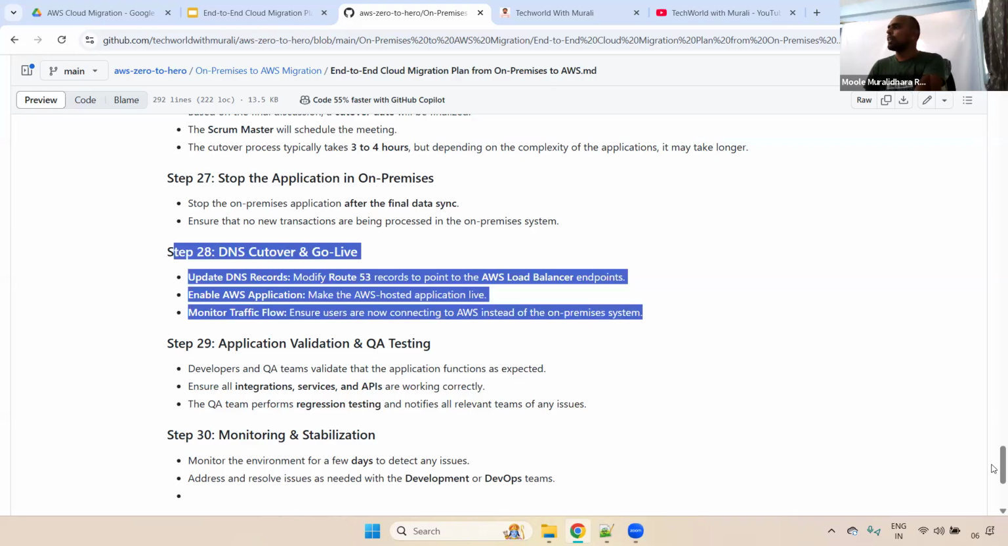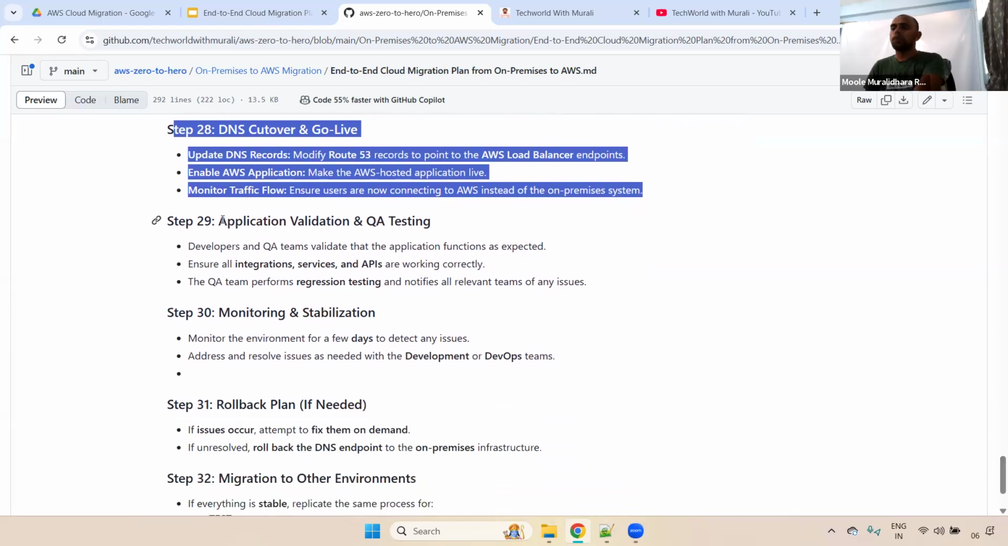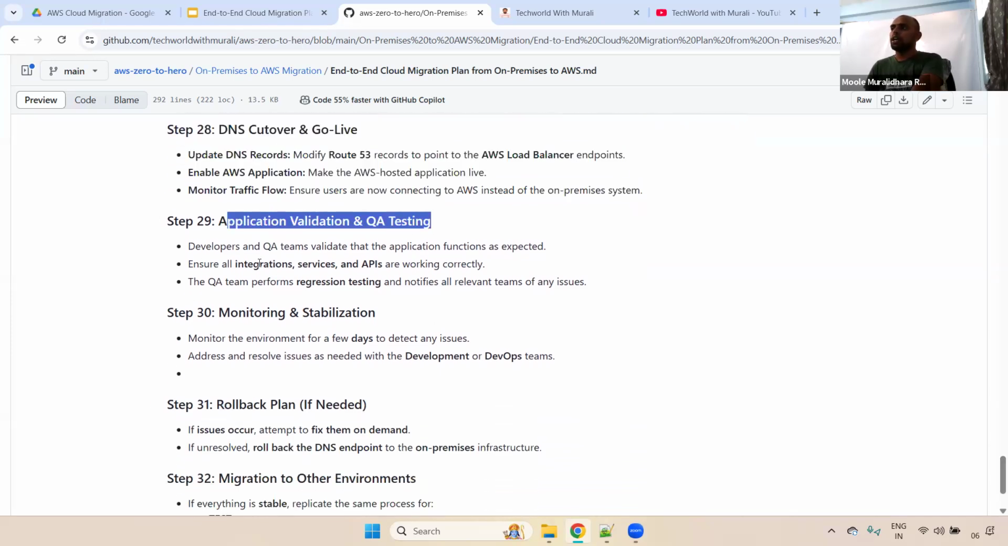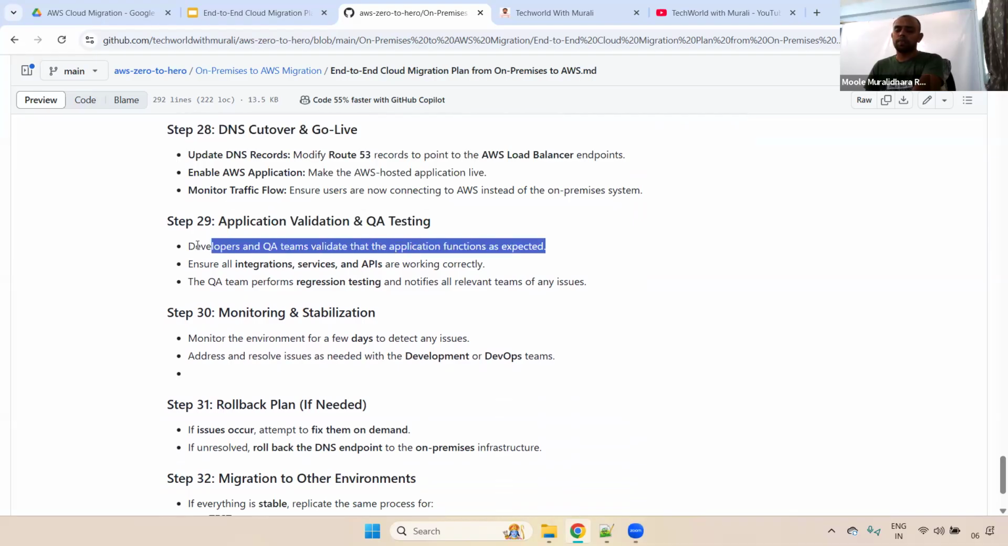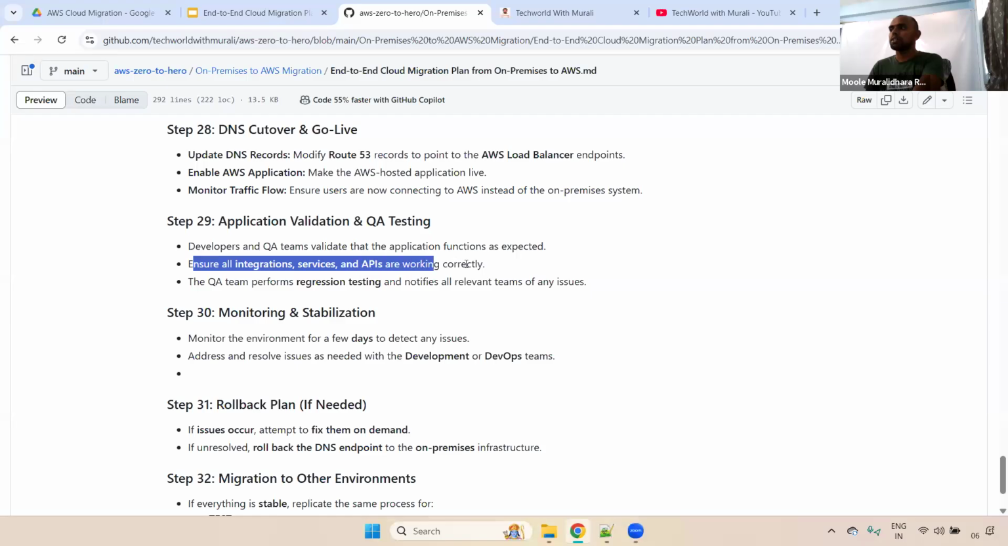Okay, well and good. What is step 29? This is one of the most important steps, guys. Step 29: developers and the QA team validate that the application functions are working as expected. Everything's fine, and they will also ensure that all the integrations, services, and APIs are working correctly. They will check each and everything, whether it is working as we expected or not. Even though we verified it earlier and shut down the application, once traffic is routed again, we'll do the testing.